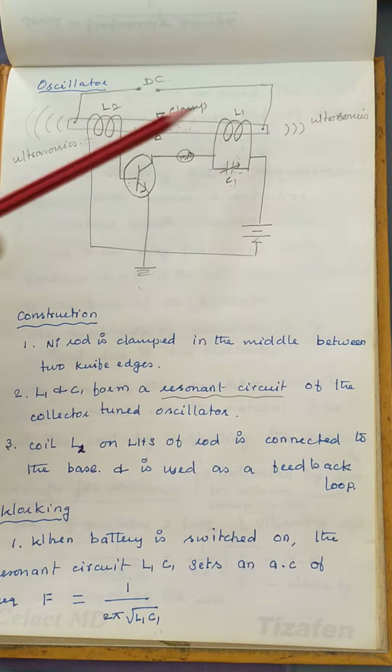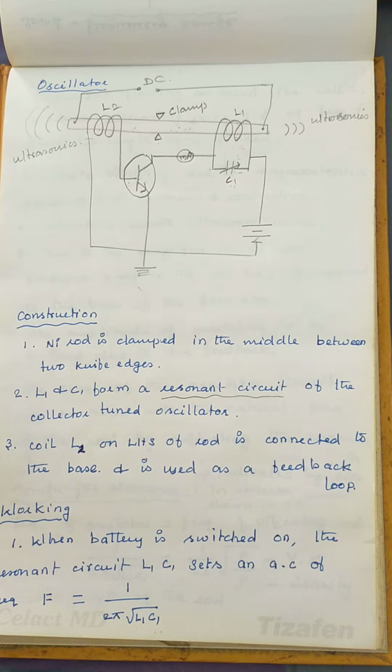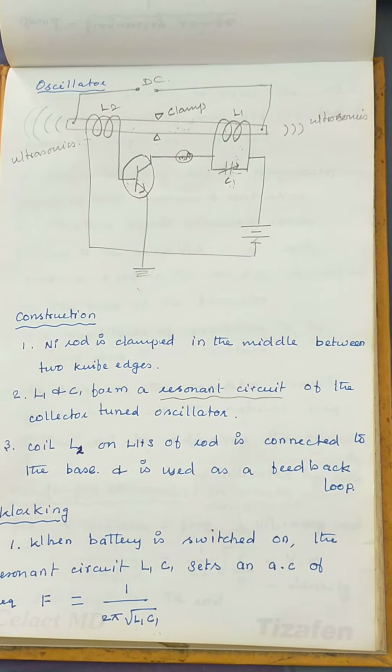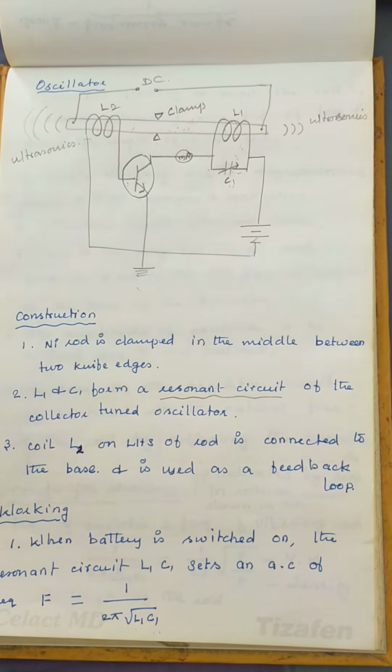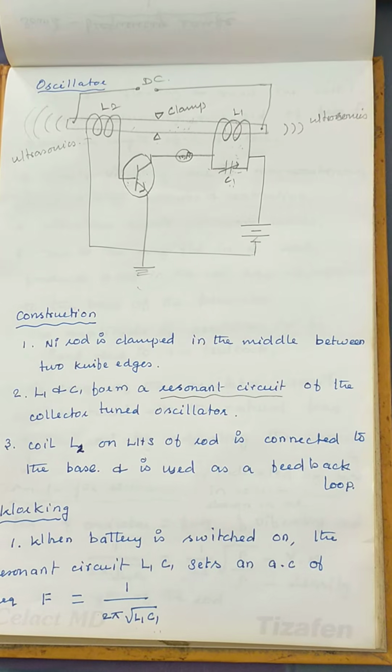Then the increase in oscillation is indicated by an excess reading in a milliammeter. So this is a tank circuit, and this is a feedback circuit which enhances oscillation. The feedback is a positive feedback, and it is fed back and increases oscillation, which is indicated by an increase in the reading in the milliammeter. Due to which the oscillations will be set up in the nickel rod itself.